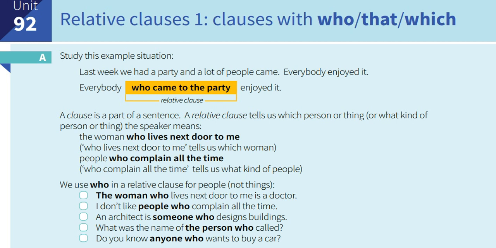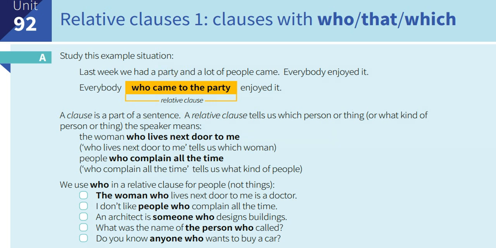Last week we had a party and a lot of people came. Everybody enjoyed it. So if we need to reword the sentence or restructure it: everybody who came to the party enjoyed it. So relative clauses start with who, that, which. In your schools previously, you had been into these lessons for longer years, but today we have to remind you